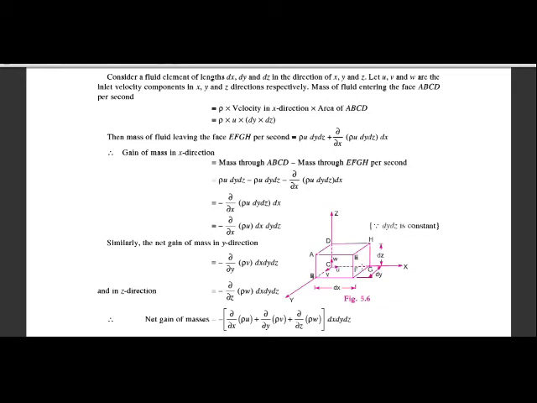Now the mass of the fluid which is leaving from EFGH, what will it be equal to? The mass of the fluid entering through ABCD passes from here to here, and then leaves this area.